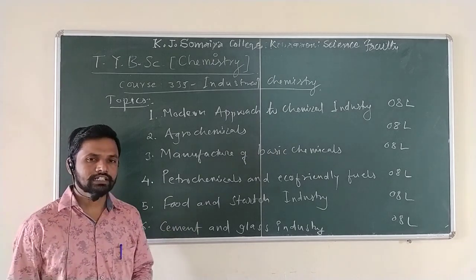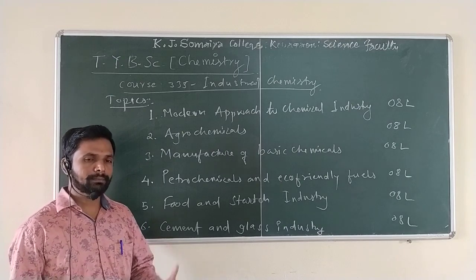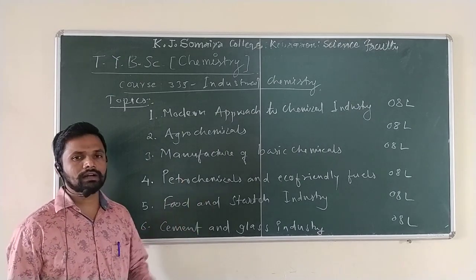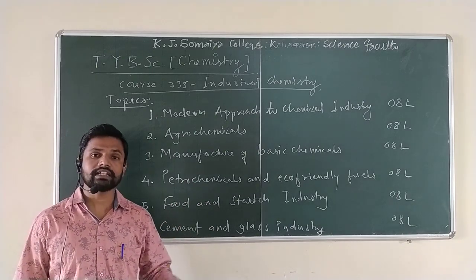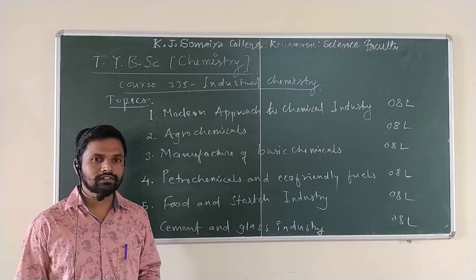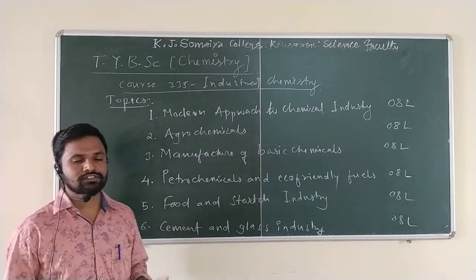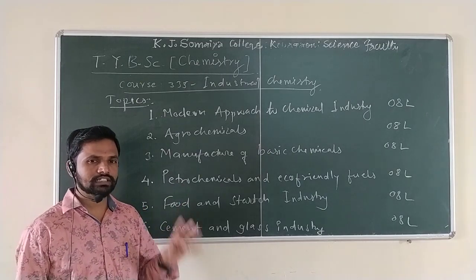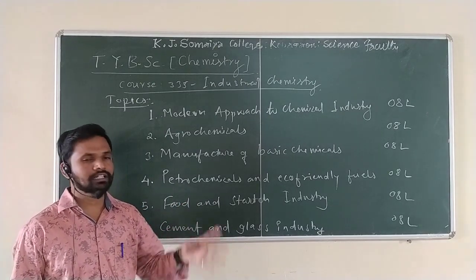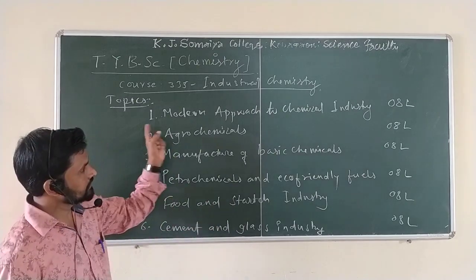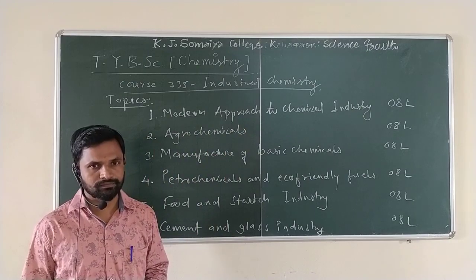And R&D, research and development, and HR, human resources, meaning employees can be recruited through that particular department. Safety measures are a very important issue in the chemical industry or any other industry. First of all, you require safety measures. And finally, intellectual property rights. IP rights mean which type of rights, such as copyright, can be obtained by the industry. That is what we are going to discuss in the modern approach to the chemical industry.